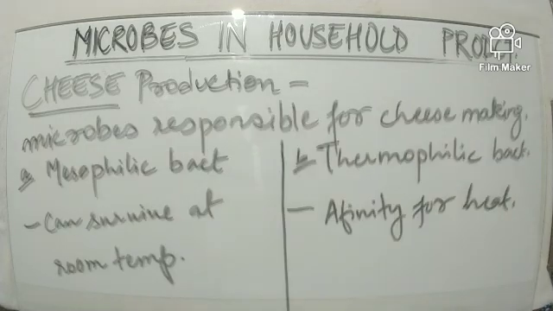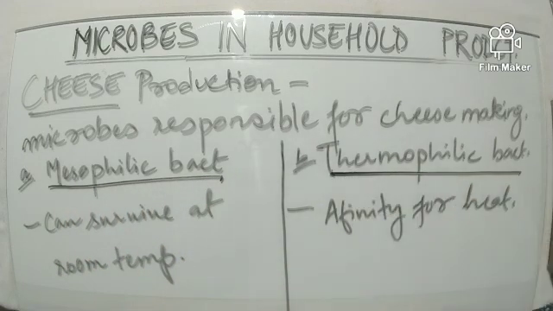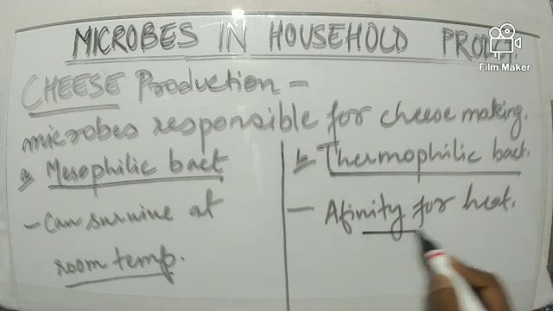Now, which microbes are responsible in cheese making? There are two types of bacteria involved in it. One is the mesophilic bacteria and the other is thermophilic bacteria. Now, what are these? As you can see on the screen, mesophilic bacteria are those which can survive at room temperature, whereas thermophilic bacteria are bacteria which have an affinity for heat.